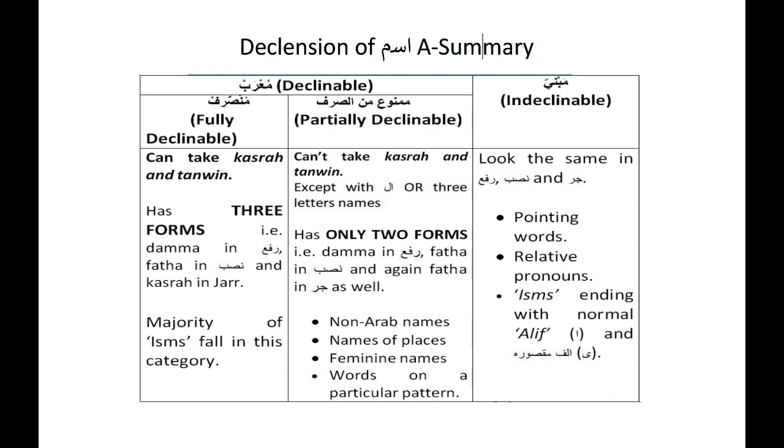Mamnoon min as-sarf, partially declinable. It can't take Kasrah and Tanveen, except with al or 3 letters names. Has only 2 forms, that is Dhamma in Rafa, Fatha in Nasab, and again Fatha in Jar as well. Examples are non-Arab names, names of places, feminine names, words on a particular pattern. Mabni, indeclinable. They look the same in Rafa, Nasab, and Jar. Example, pointing words, relative pronouns, isms ending with normal alif, and alif-e maksura.